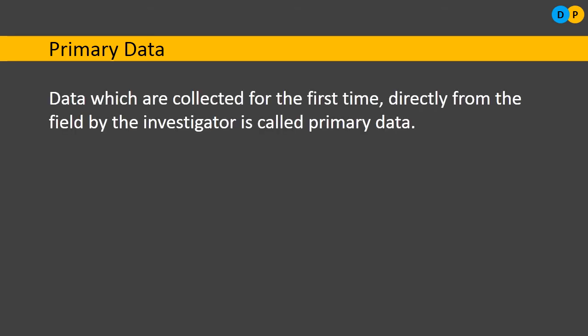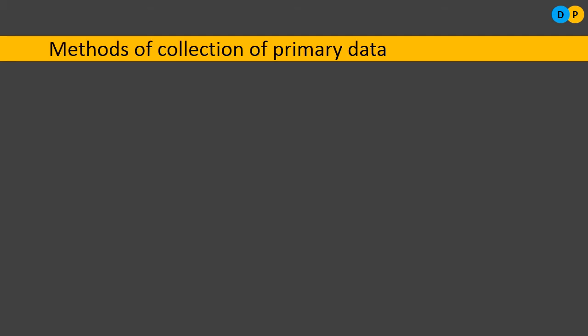So you are going to the field, and from there you are collecting the data, then they are referred to as primary data. So what is the definition for primary data? Data which are collected for the first time directly from the field by the investigator is called primary data.